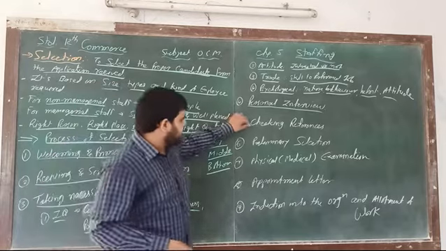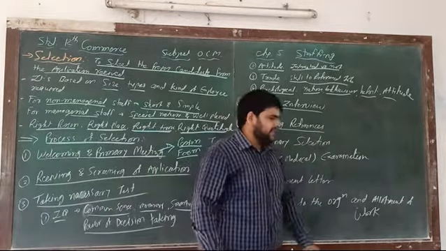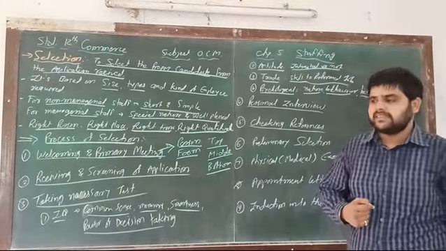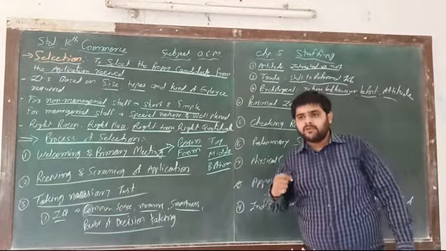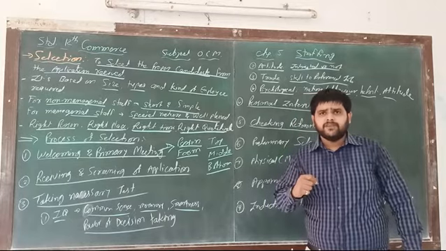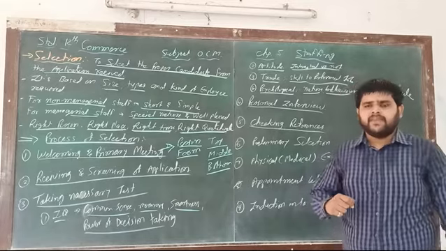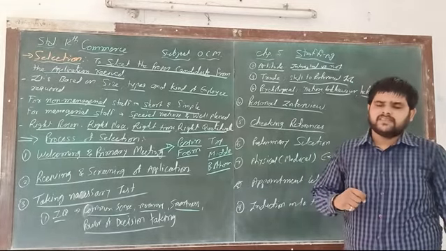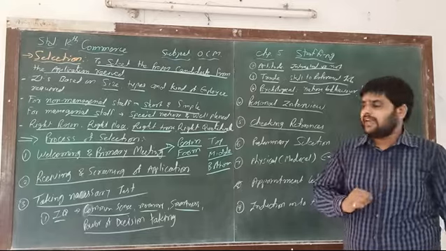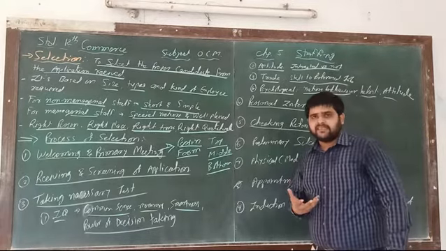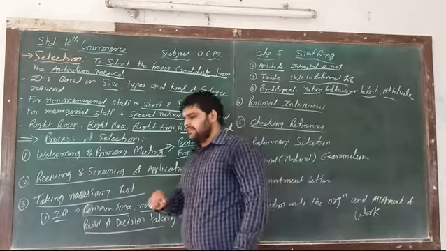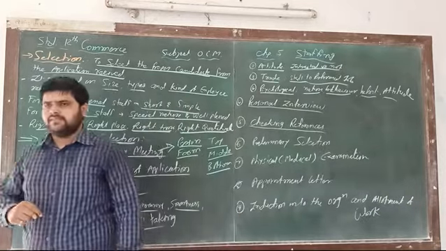Number 5, checking references. Each and every business organization requires a good qualified employee, because as we know, a good qualified employee is the heart of the business, the invaluable asset for the business. So they are checking references, because in the application form, one part is where you have to write down the references.